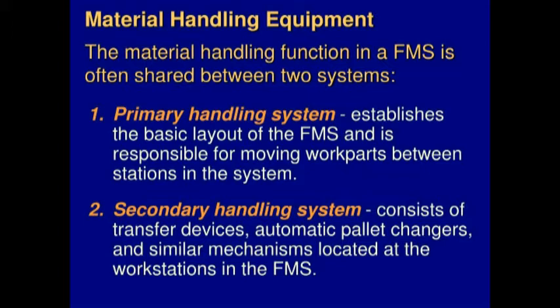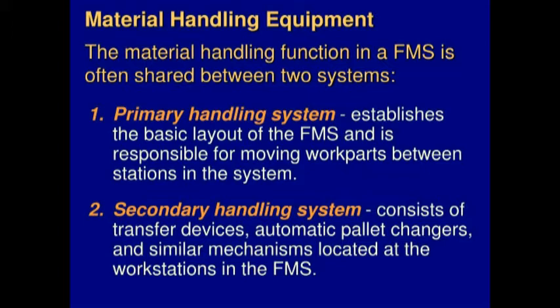So these are the various types of material handling system. And what are the differences between the primary and secondary material handling systems? In the primary material handling system, the function is to move parts between the stations. In the secondary material handling system, the function is to transfer work between the primary system and the machine tool or processing stations.